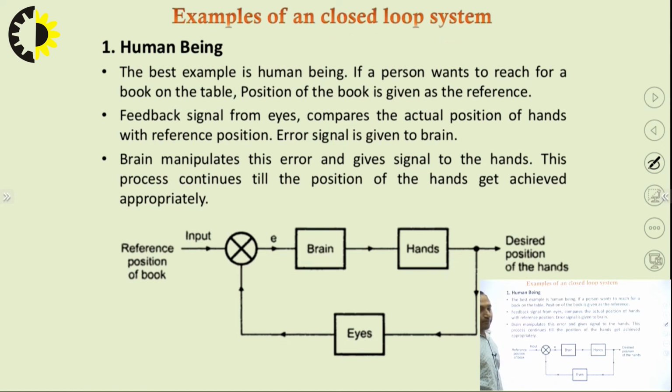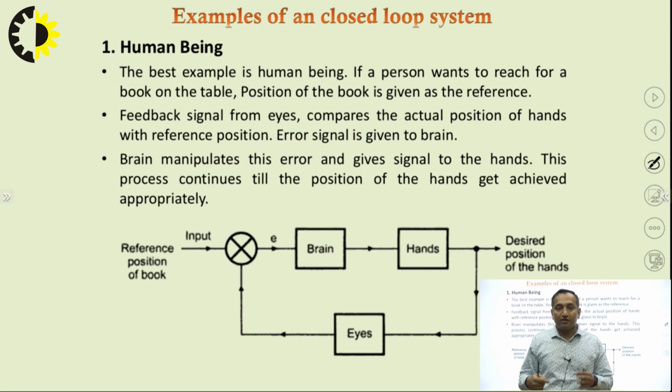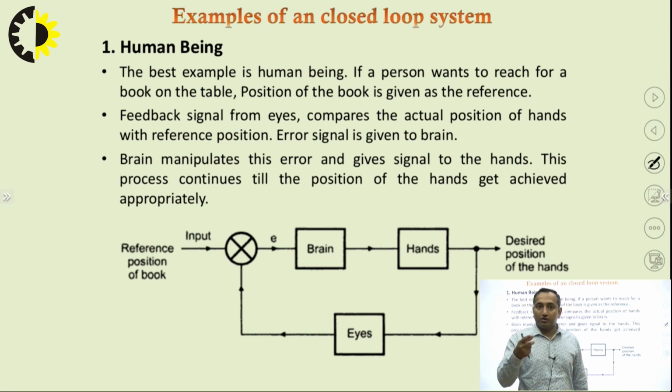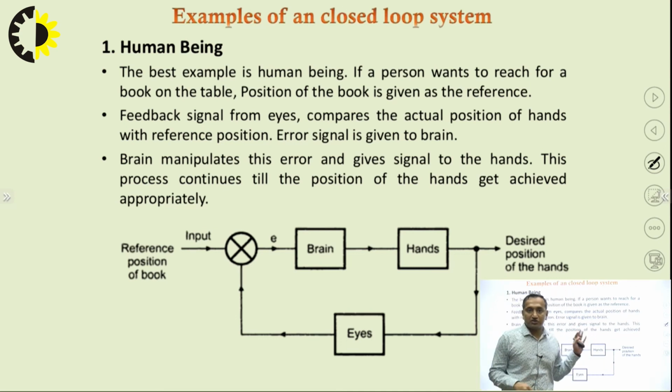So the best example of a closed loop system is a human being. Like our eyes see something, if there is something put on the table, our eyes send a signal to our mind, which is nothing but a controller, that you need to take your hand to that place, and that you have to travel that much distance. If that is very far, then we have to move forward or backward depending on the object. And then we use the signals to grab it with the help of our hands.